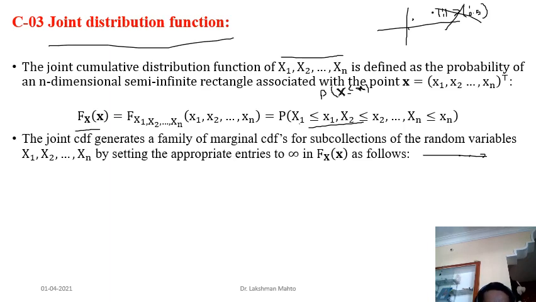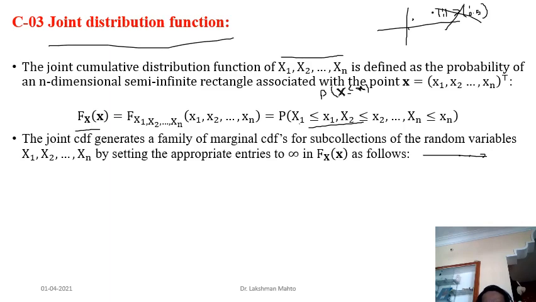From the joint CDF we can generate a family of marginal CDFs, and we can also introduce conditional CDFs. How can we define the marginal CDF from the joint CDF?